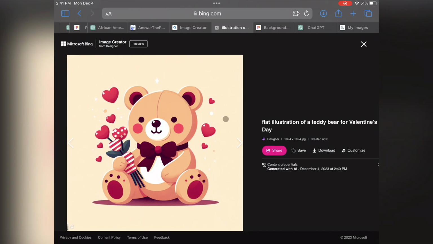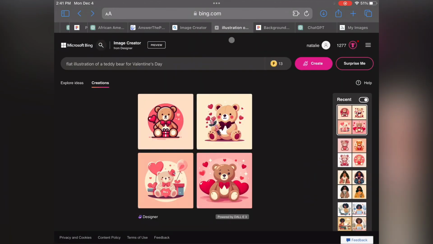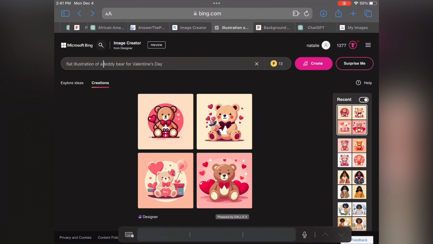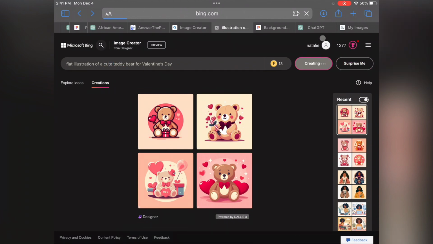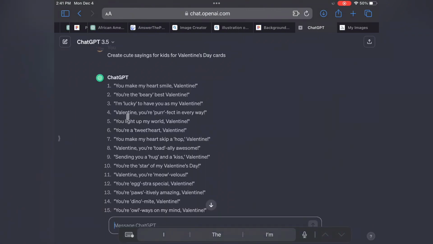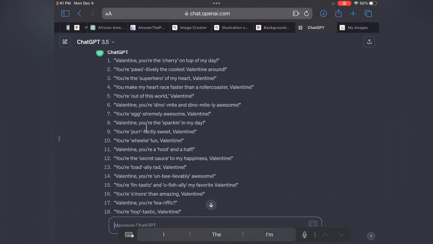So we got some more cute images. We got this super cute teddy bear. And let's see what other things we got. We got another teddy bear. We got quite a few good things here that we can actually use to create our items. So sometimes I take cute on and off, but let's go back to ChatGPT. Sorry, I'm switching back and forth.